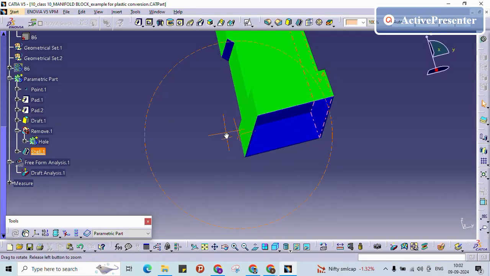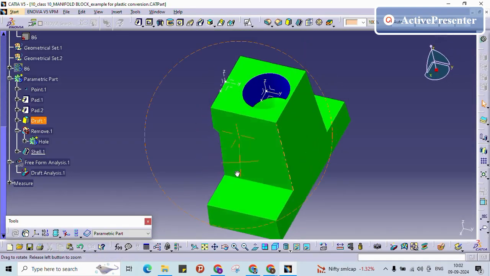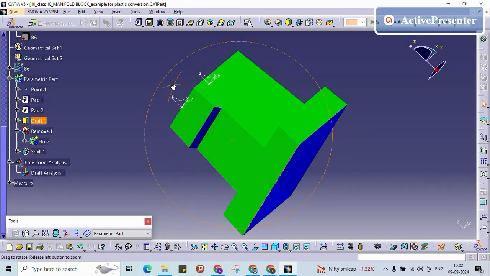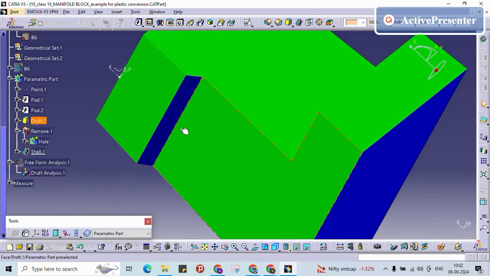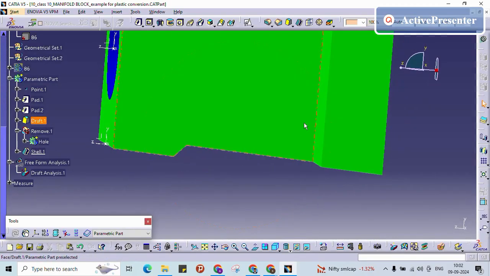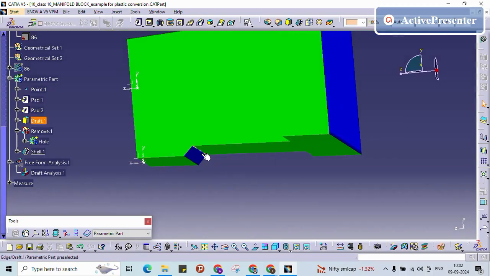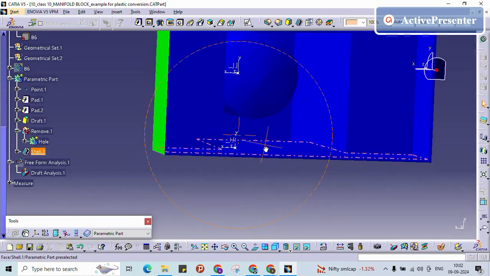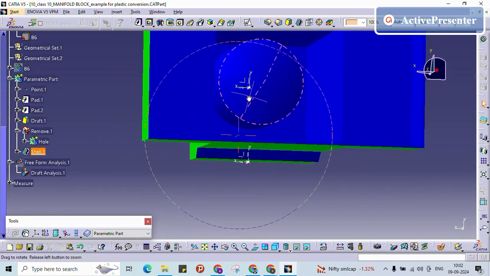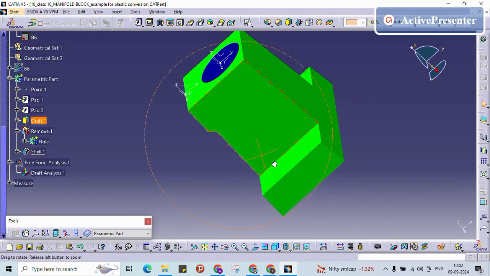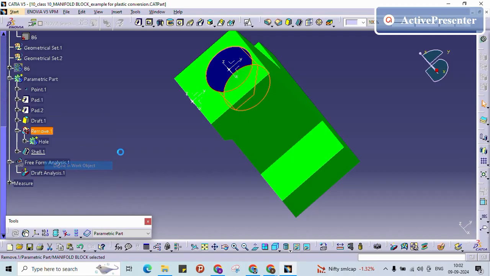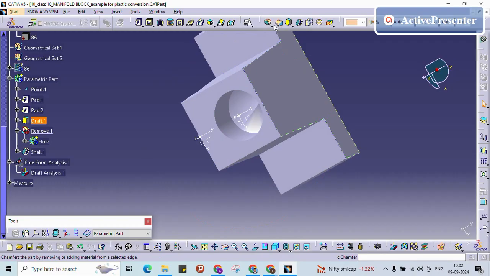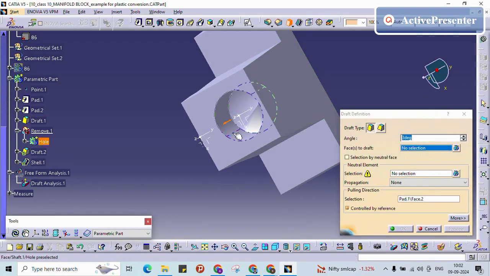See, wherever it is having green, it is okay, it is clearable with respect to this tooling direction. But the problem, if you see this part, whatever it is having negative, we can't create this surface in injection mold. This surface having undercut, wherever it is having blue color, it is undercut. So here it is having no issues. For this fillet also we need to provide some draft, right? Then only this will be clearable, right? Just for understanding.